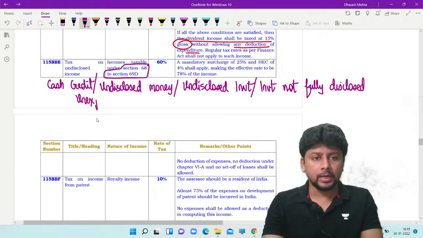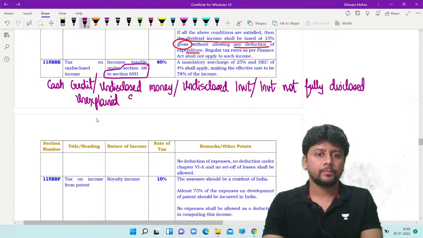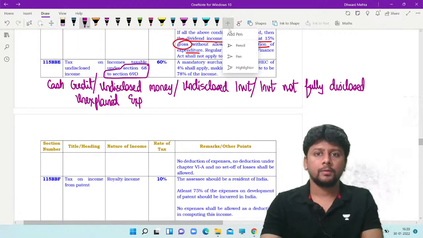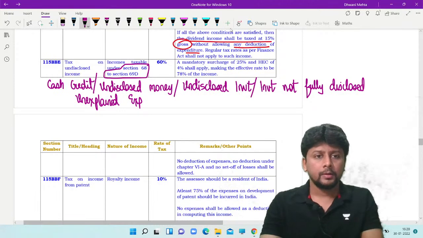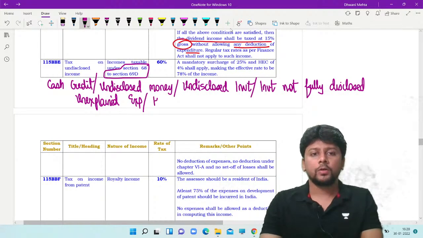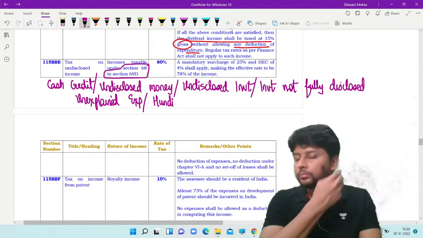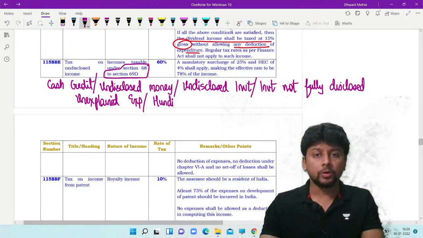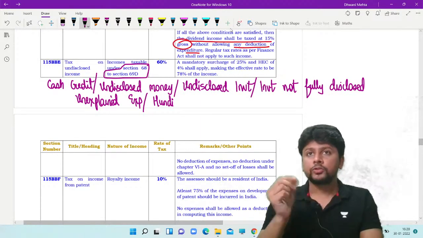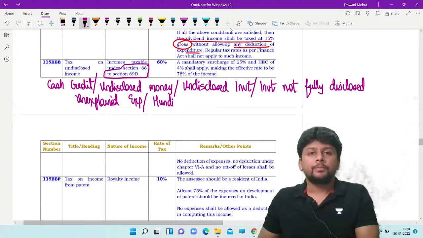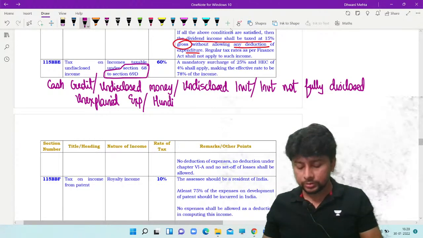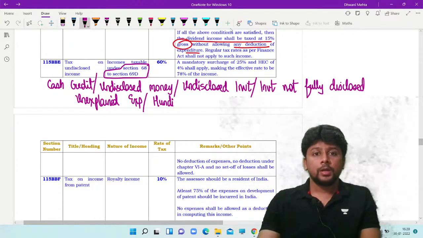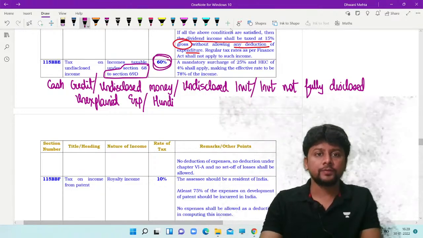We are talking about unexplained expenditure. All these transactions, hundi transactions, repayment of hundi, borrowing money, all these incomes, all these sections have been created to specifically target the black money, the undisclosed income. When they are brought to tax, it is at a very harsh rate of 60%.